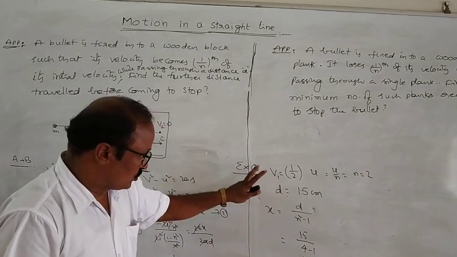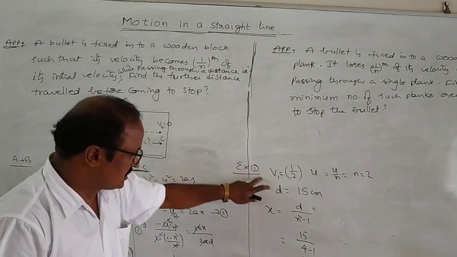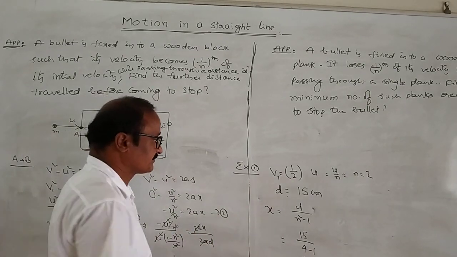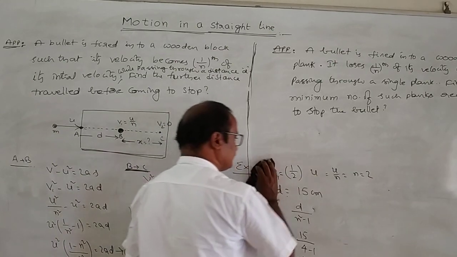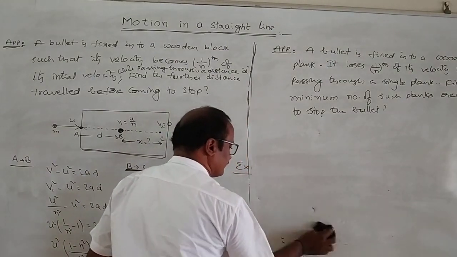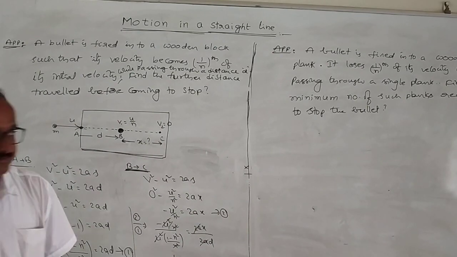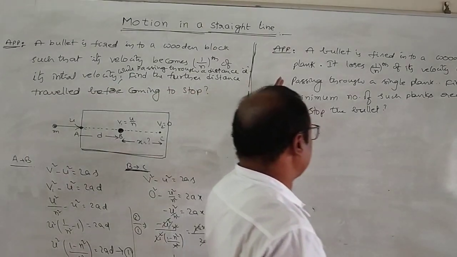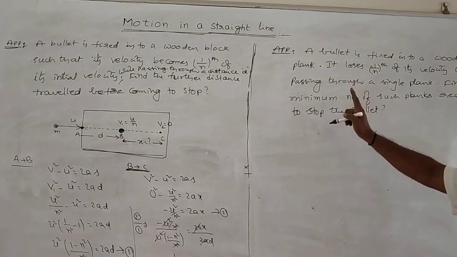Remember, note this problem also. After this one, note this problem immediately. Next one, one more application. Suppose a bullet is fired into a wooden plank, not a gun.